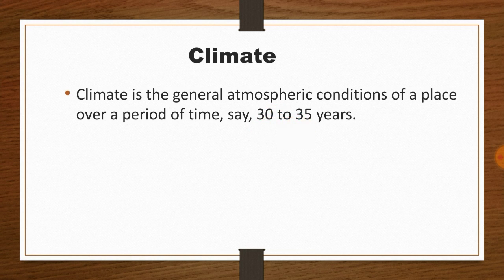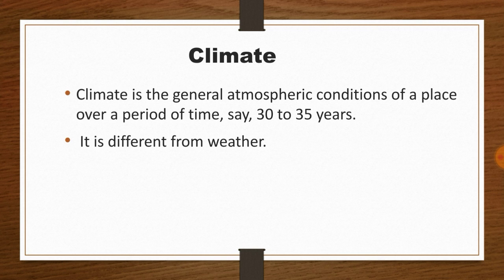So climate is not the atmospheric change of a particular day or a week or a month. It takes 30 to 35 years to understand the climate of a particular region, and we will learn how it is being calculated or understood. So it is different from weather.